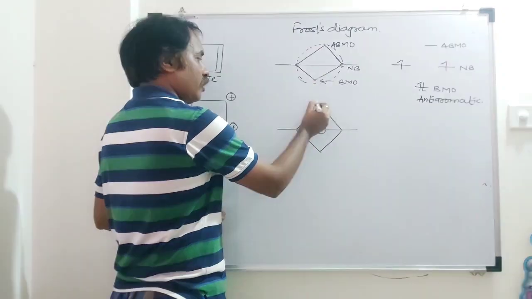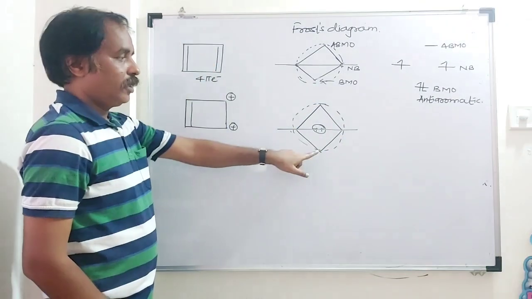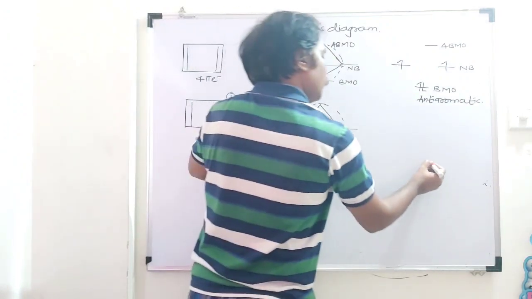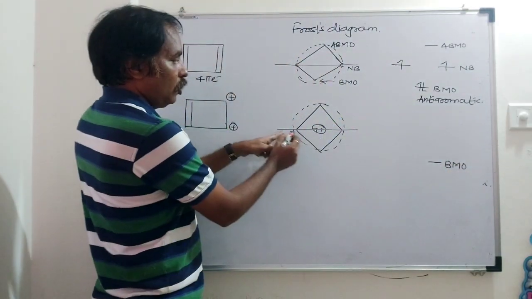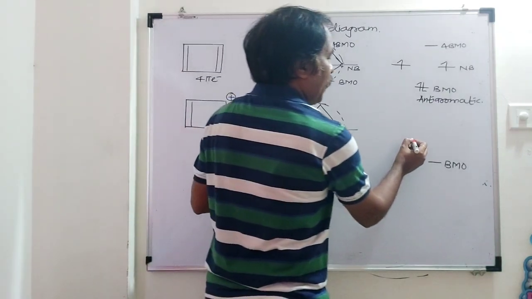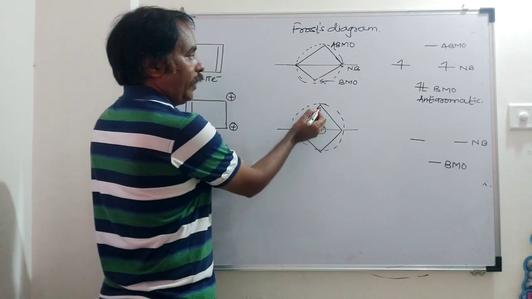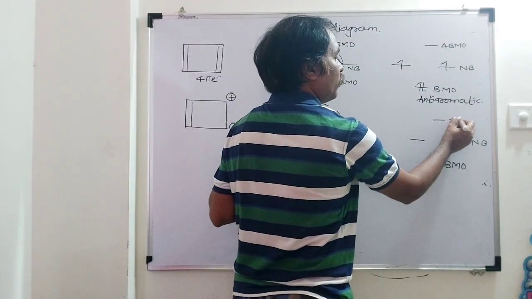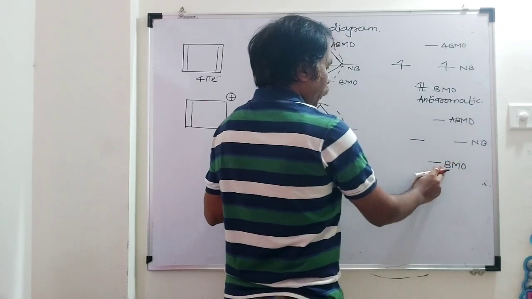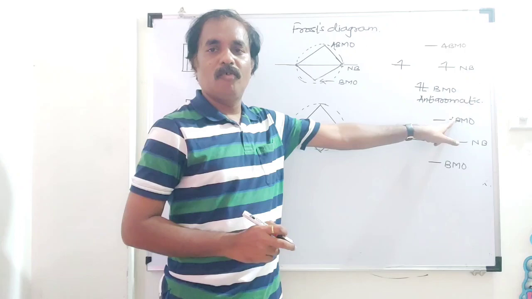Again draw a circle around this. Here this will be the bonding molecular orbital, BMO. On this line there are 2 carbon atoms, part of the non-bonding. And above this there is 1 carbon, part of the anti-bonding molecular orbital.